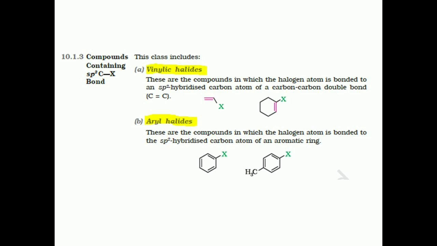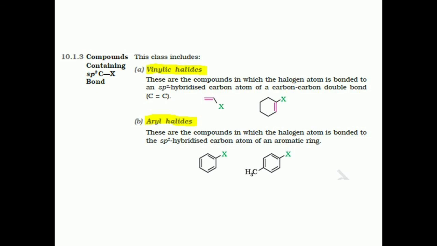Next class is haloalkynes. So when a halogen atom is bonded to a sp hybridized carbon atom, it is a haloalkyne. CH≡CX. So there should be a triple bond between any two carbon atoms.